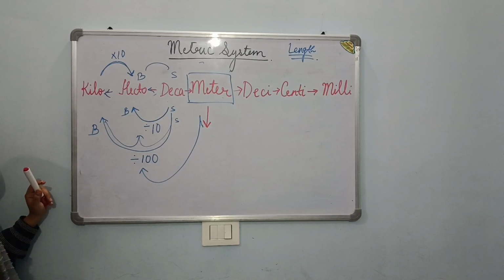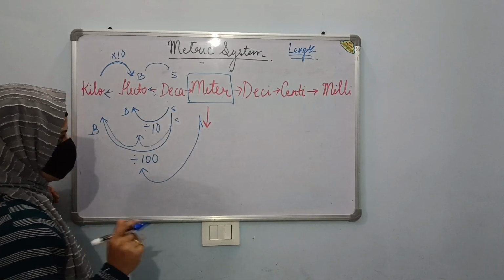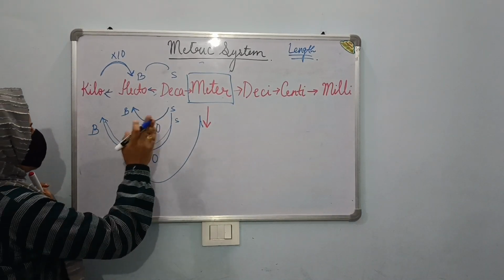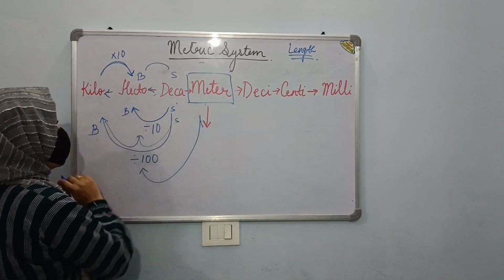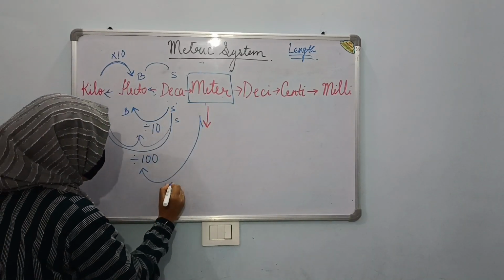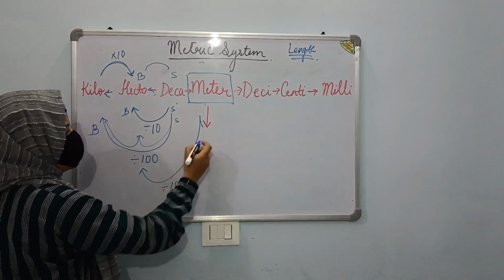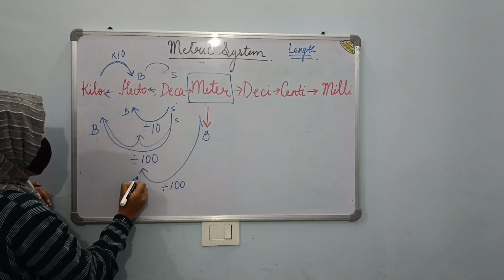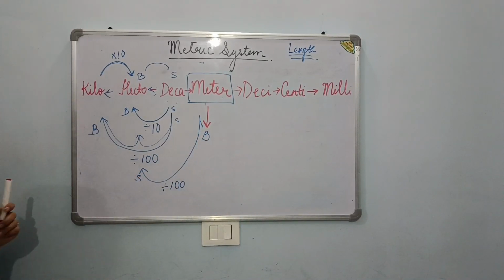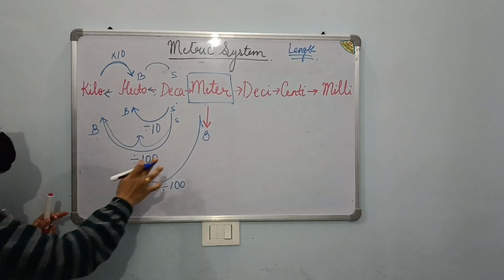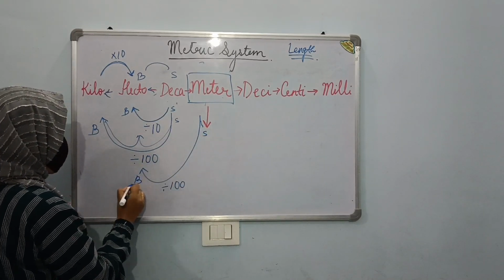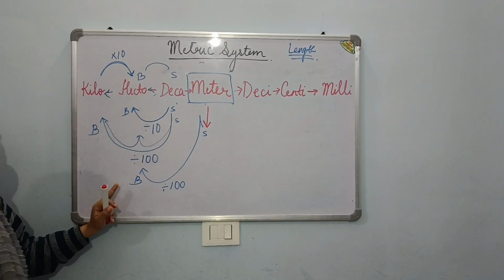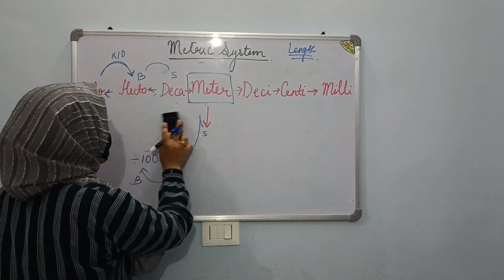Now again, meter to hecto. Just pause the video and tell me by which number are we going to divide. Okay, I'm telling you. Meter to deca is 1 jump and deca to hecto is 2 jumps. 2 jumps, so you have to divide by 100. Why divide? Because we are going from a smaller to a bigger unit. So this way only you have to carry out the interconversions.